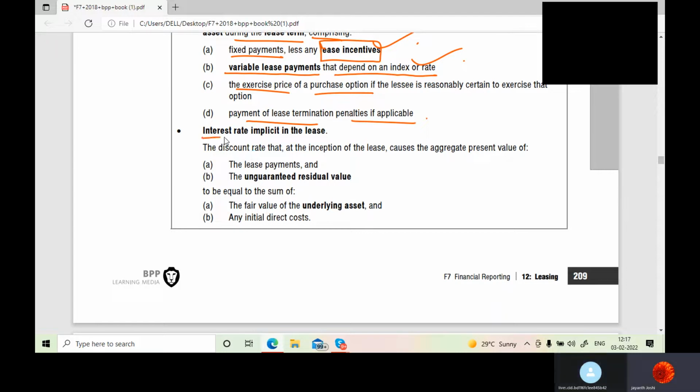Interest rate implicit in the lease, the discount rate that at the inception of the lease causes the aggregate present value of. See, you would be making some lease rentals in the future, no? You would be making lease payments in the future, correct? Those lease payments you would be paying for 30 years maybe.